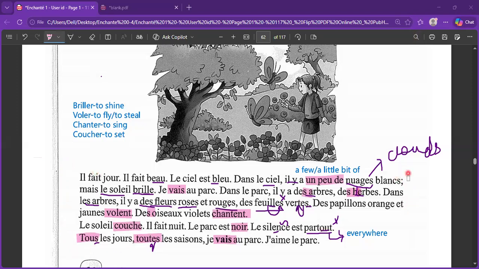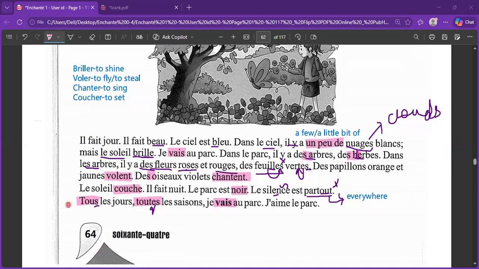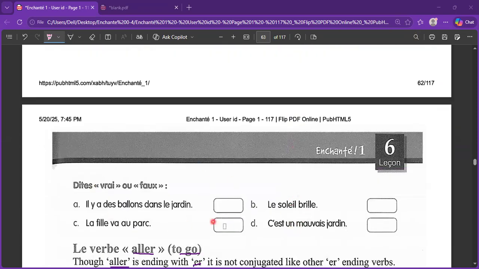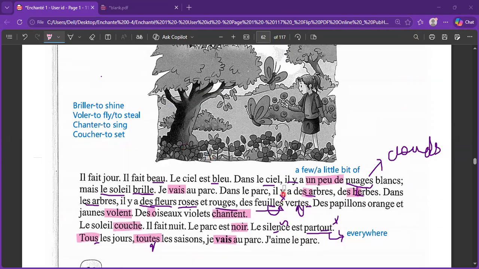So you will take it as a model and you will write the description for yourself, your visit to the park. Maybe one or two sentences will remain as such. And in the next lecture, along with this exercise, we are going to have the discussion of this scene. D'accord?